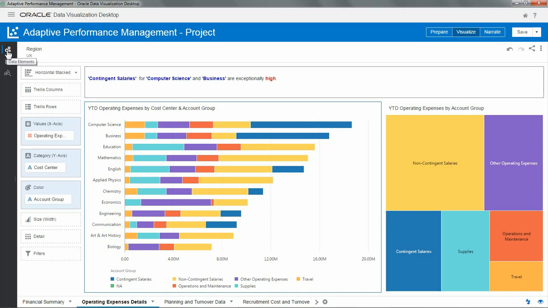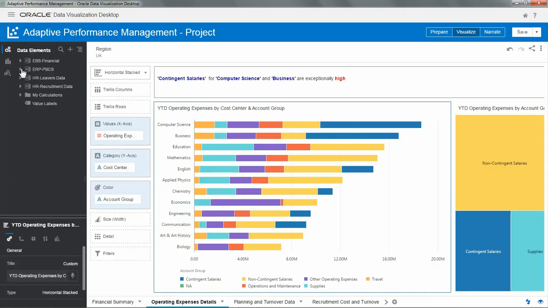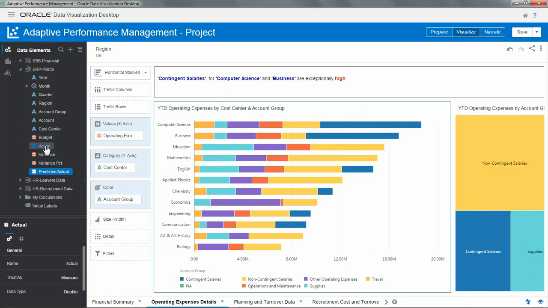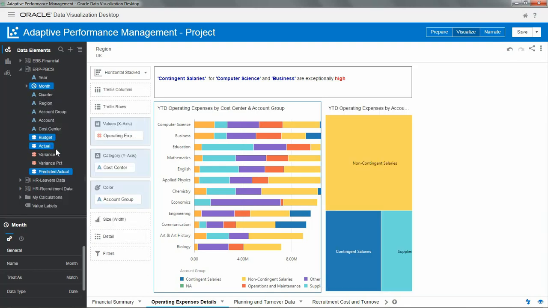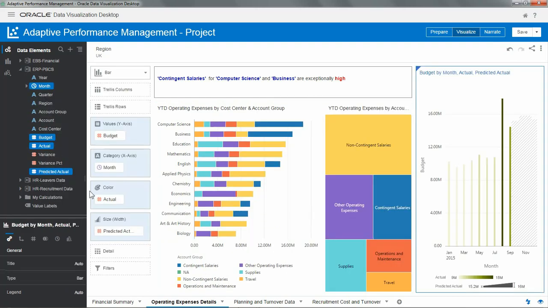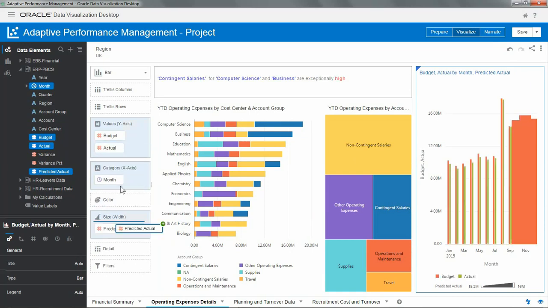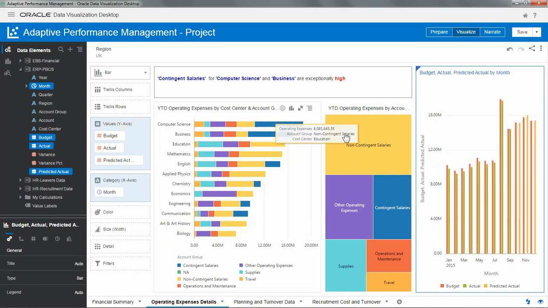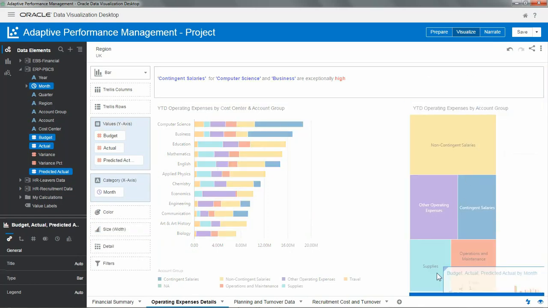OSE can blend several sources of information, so we already have planning data in our project. So let me select the predicted actuals, the actuals and the budget, and also the month. And then just with a right click, I can choose a bar visualization from all the available options. Well, first thing, I need to drag all the metrics on the same axis to easily compare them. And now let me rearrange the canvas to get a more readable one.